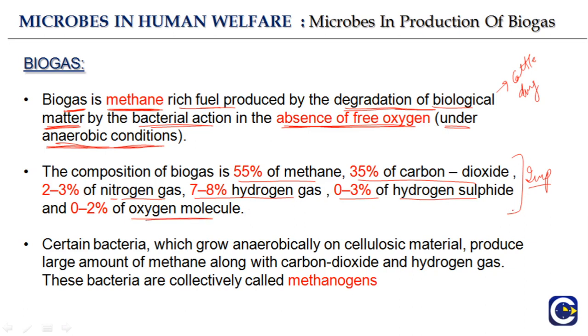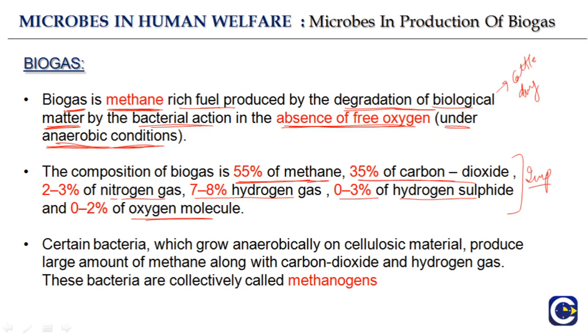Just write it down somewhere or go through it every day and you will remember it. The most abundant component is methane at 55%, then 35% carbon dioxide, and then nitrogen gas, hydrogen sulfide, and oxygen.